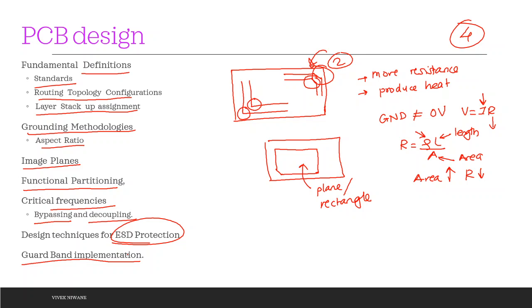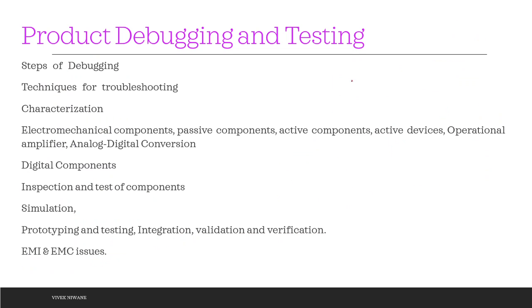Then the next unit is unit number 5, product debugging and testing. This unit talks about the prototypes, the final prototypes of the design.